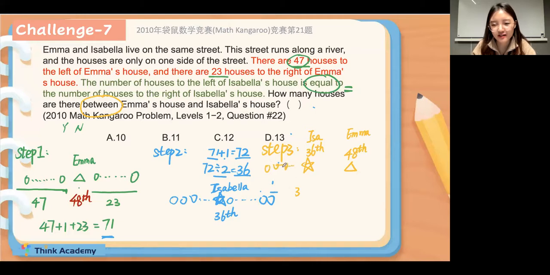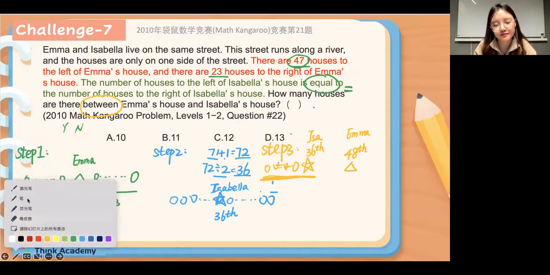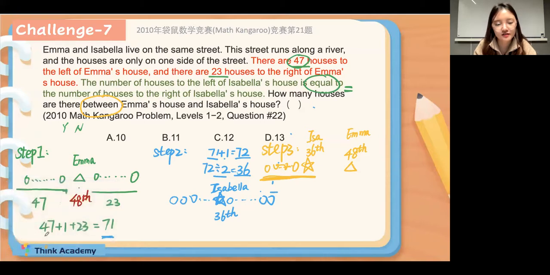So for now, there are lots of houses in front of Isabella's house, right? Then tell me, which number should I write here? Isabella's house is the 36, right? Then which number should I write at the bottom of the line? Okay, I mean at this line. So which number should I write here? 36, right? Okay, 36. Then Emma's house will be the 48th on this street.